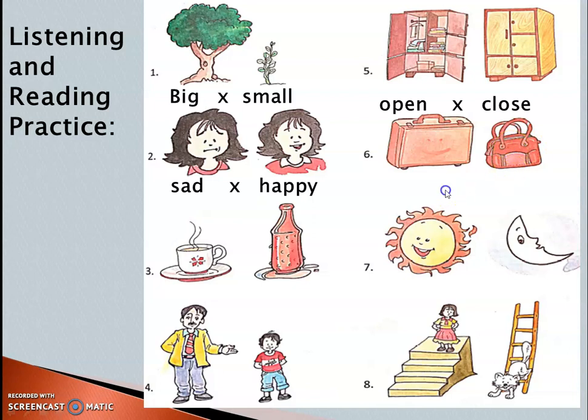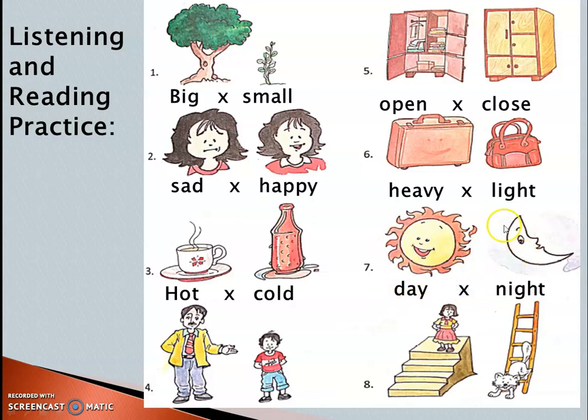This is light. Heavy, light. And this one, hot, cold. And this one, when does the sun come? The morning. This is night. Day and night they have given. Day, night.